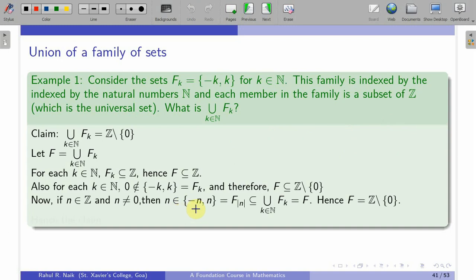So then n belongs to minus n comma n, which is equal to f of mod of n. I have shown you why this is true. This is a subset of the union of fk, which is equal to F.